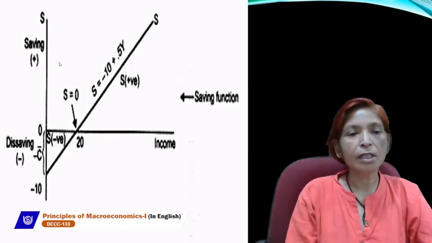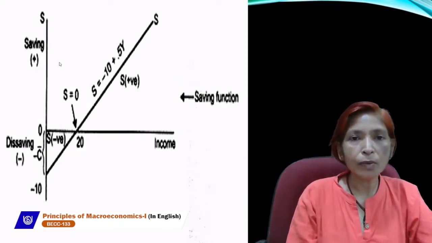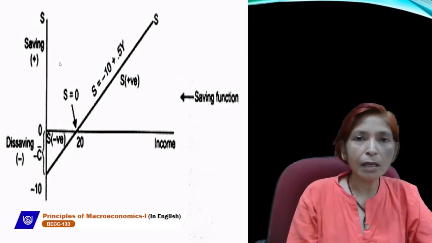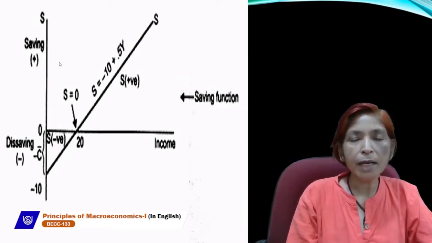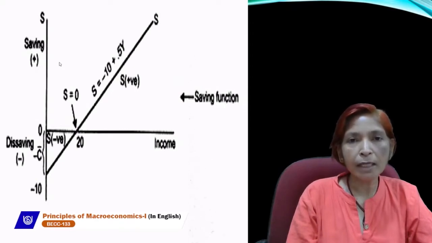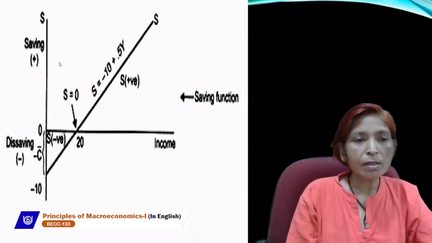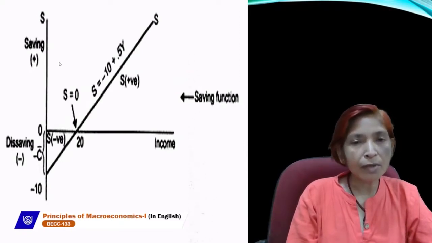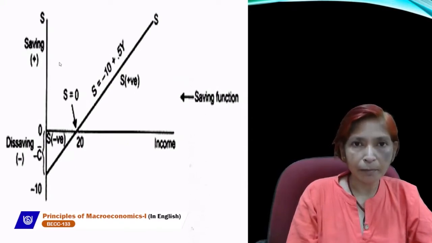The saving function is always equal to minus a plus 1 minus b y, or we can write it in this form: minus c0 plus (1 minus small c) y. This is because autonomous consumption shows the minimum level of consumption which always exists at zero level of income.